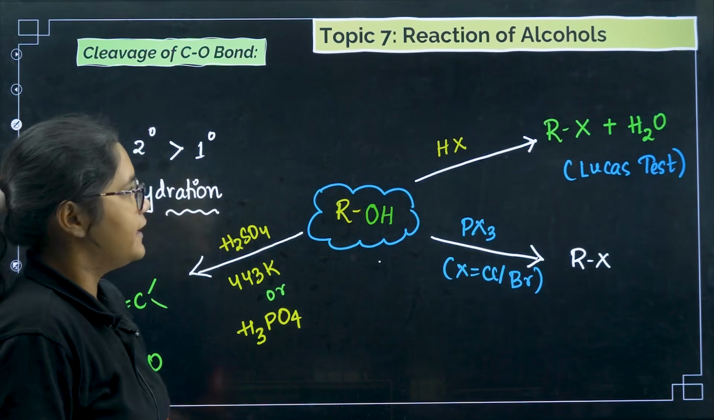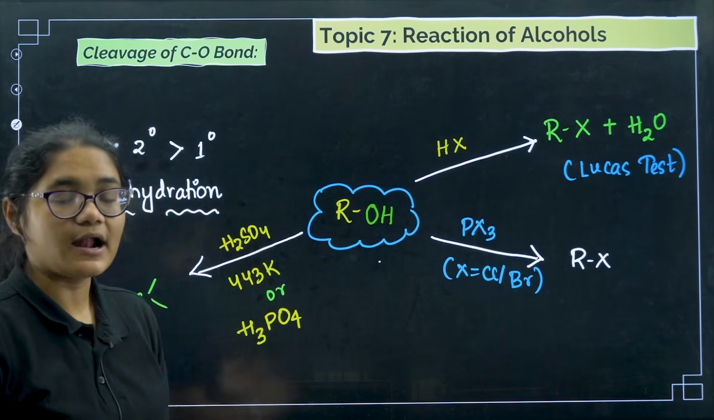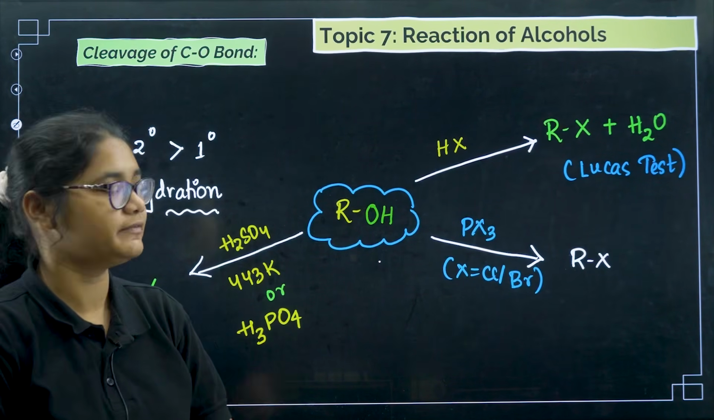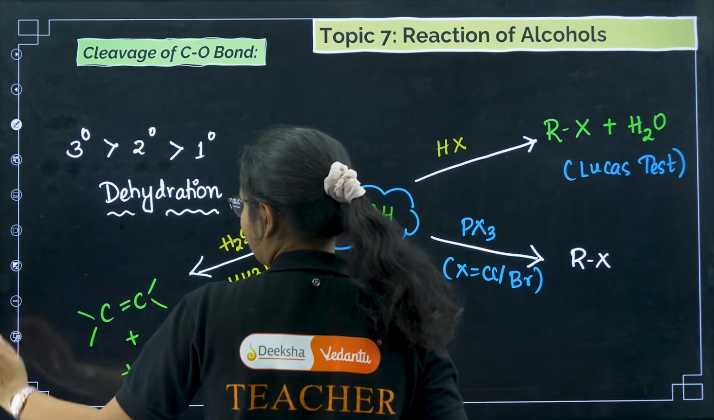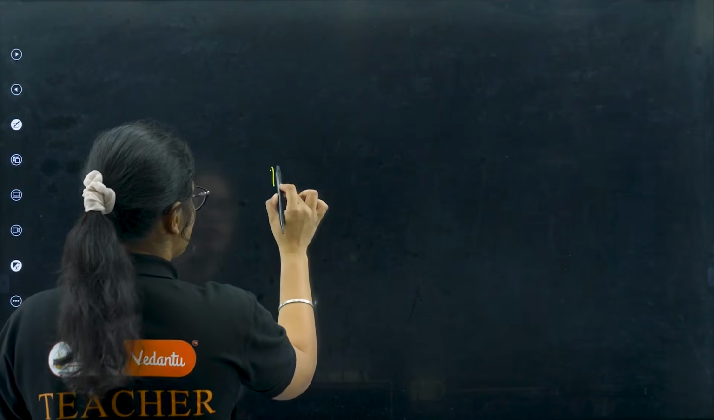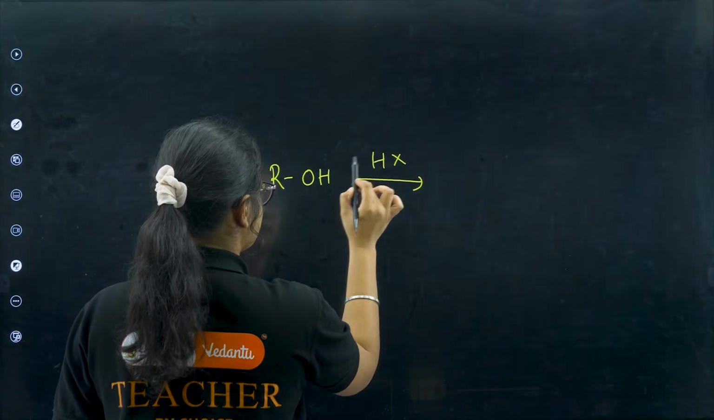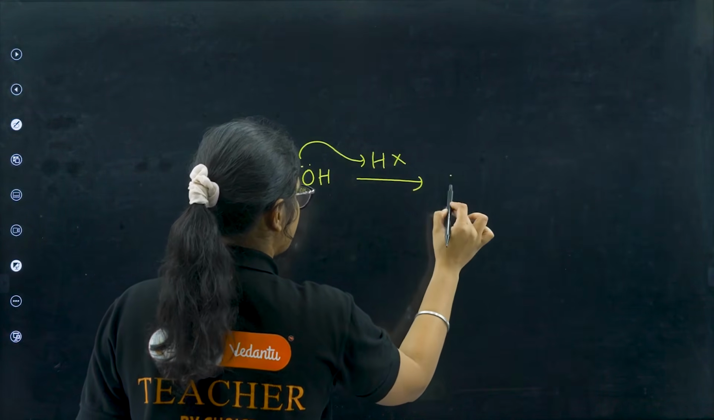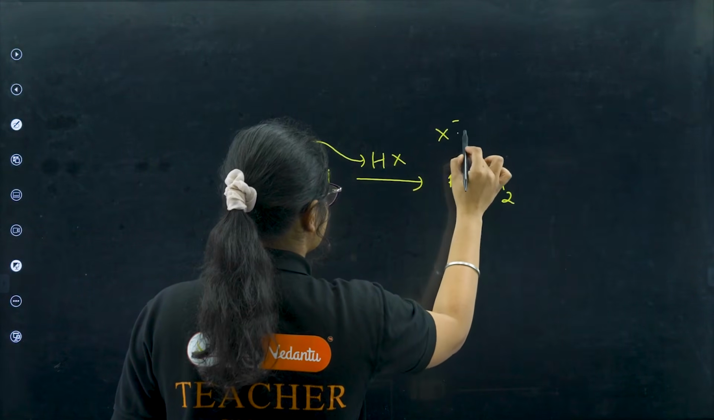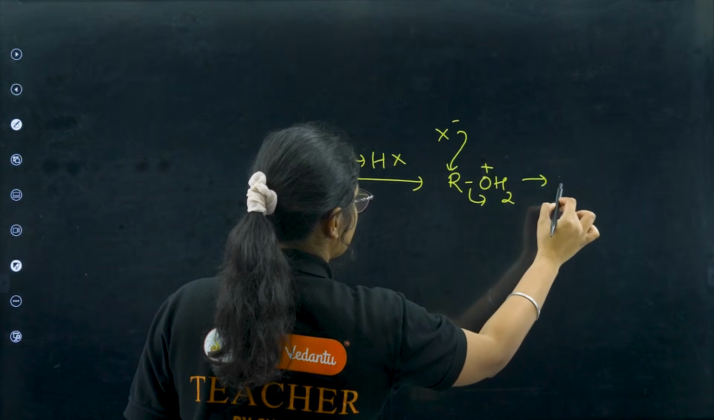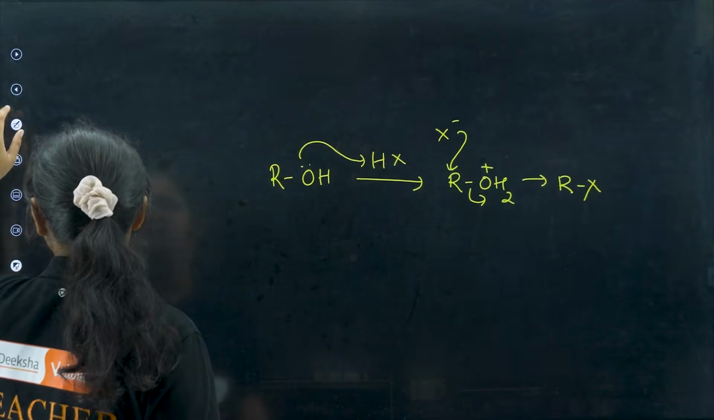Next is reactions of alcohols where there is cleavage of the C-O bond. Under that, what was the first reaction? Reaction with HX. The mechanism is very simple here. ROH is there, and you are reacting it with HX. I told you whenever this H plus will be available, this will get protonated. Now this X minus is present, X minus can attack here, this one will go out and you will get RX.